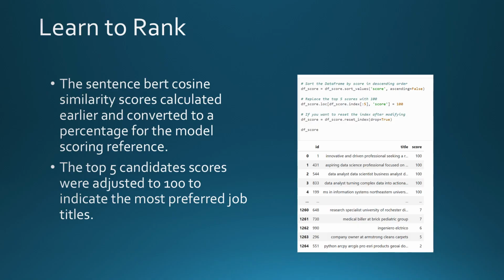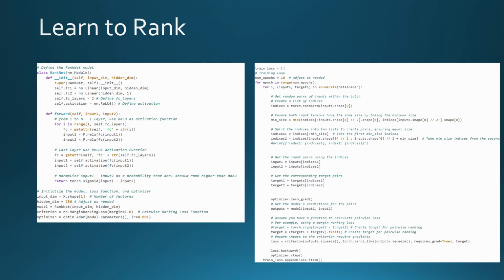To build a learn-to-rank model, we can use the earlier SentenceBERT results to help teach the model. First, we'll convert the cosine similarity scores to a percentage. Then the top 5 candidate scores are adjusted to 100 to indicate which candidates are preferred. For our learn-to-rank model, we'll use the neural network-based ranking algorithm RankNet. The model scores each title for relevance and applies a sigmoid function to the probability that one title should rank higher than another. The training loop split the titles into 2 lists and shuffled through each pair for comparison.